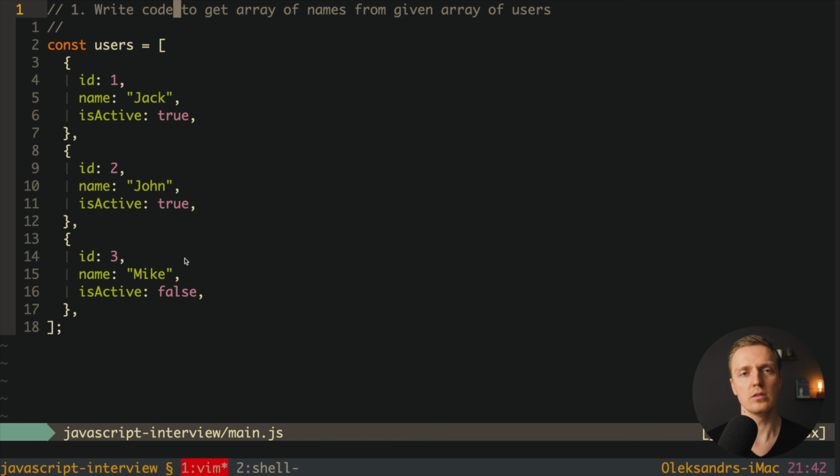The first task that we want to look at is sounding like this. You need to write code to get an array of names from a given array of users. And as you can see here, we have an array of users, and actually it is just an array of objects with id, name, and isActive property.